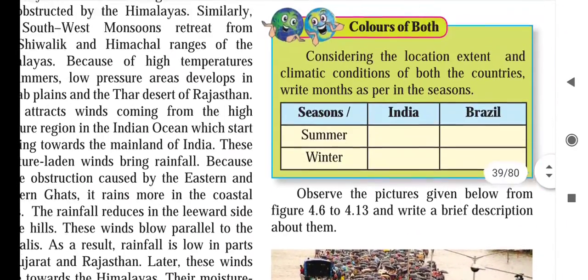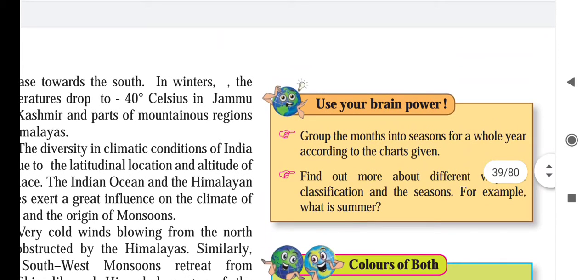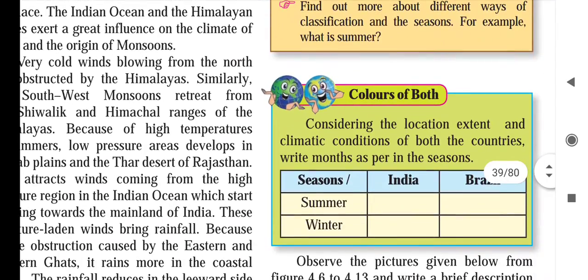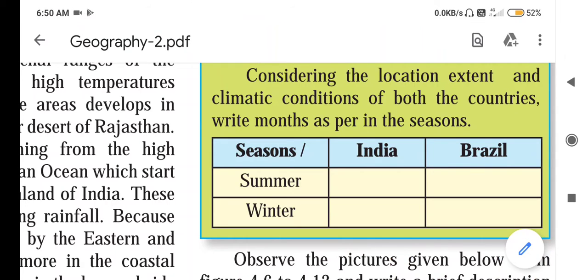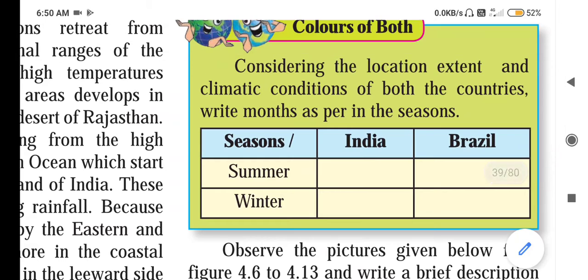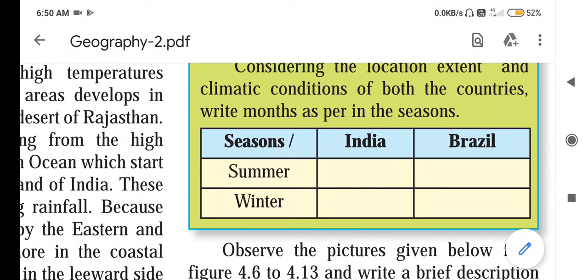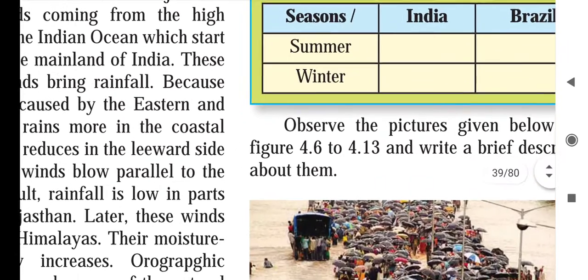Now see, this part you can use your brain. That is reduced from your syllabus, so no need to study it, but that is in your syllabus. Considering the location, extent, and climatic conditions of both the countries, write months as per the season. So you have to write the summer months in India and winter. Same with Brazil also, in which months the summer season is found in Brazil, and winter.